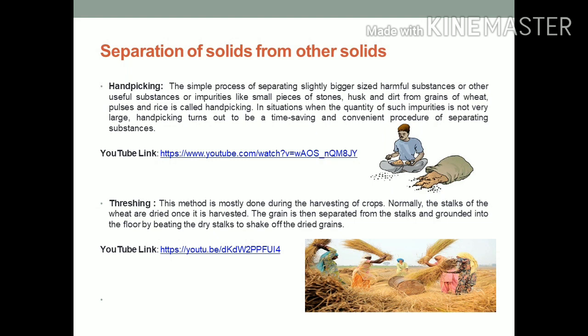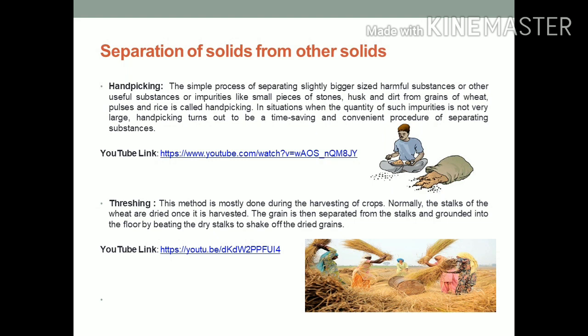Have you ever noticed your mother while she prepares food? When she prepares rice, firstly she takes the uncooked rice in a plate and removes something from that. That something is the unwanted substances which should be separated or removed. Undesirable substances such as pieces of stone in rice or dal can be separated by handpicking. So it is the method of handpicking. For better understanding, you can visit this YouTube link also.